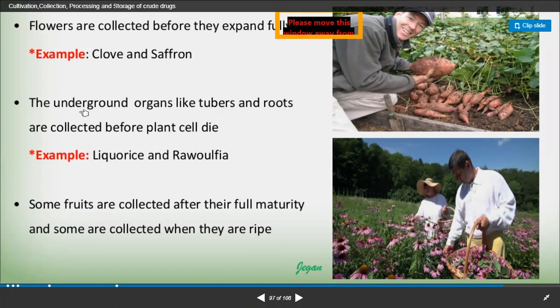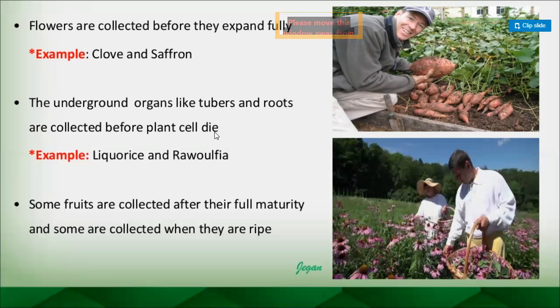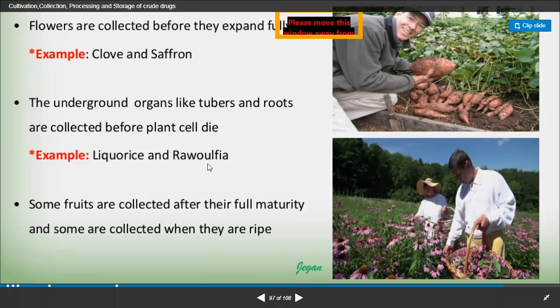The next example: underground organs like tubers and roots are collected before the plant cells die, right? When the aerial part of the plant dies, or the leaves become dull, that is an indication that the underground rhizomes, roots and tubers have reached their full maturity stage. Examples are licorice root and Rauwolfia root, right?